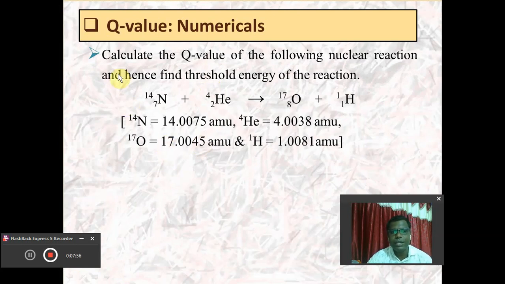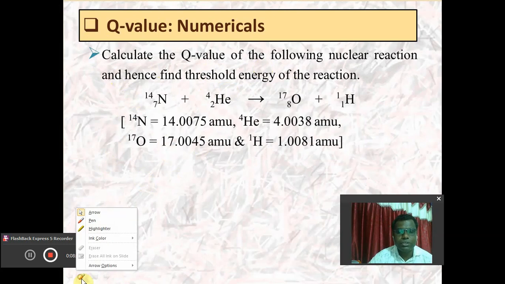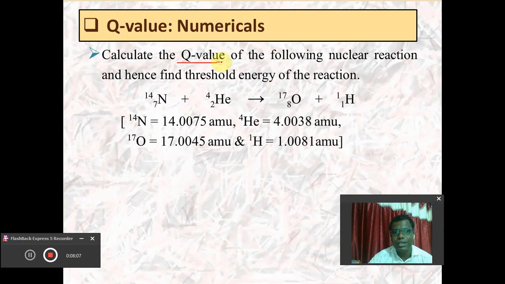Here it is given to calculate the Q value of the following nuclear reaction, and also to find out the threshold energy of the same nuclear reaction. Dear friends, if you know the previous lecture, then I think it is not too difficult for you to decide here which is the target, which is the projectile, which is the recoil nucleus, and which is the ejected particle.